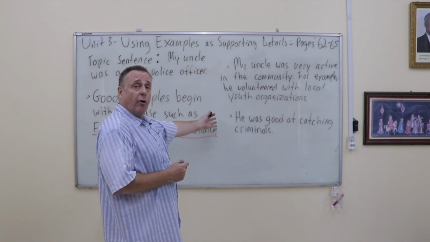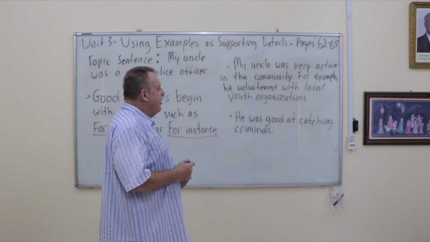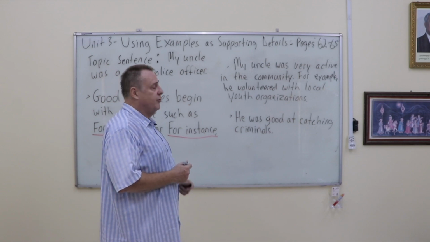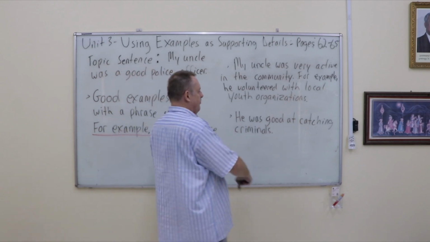Let's look at the second supporting sentence. He was very good at catching criminals. So what can we say for that? Well, let's try this.